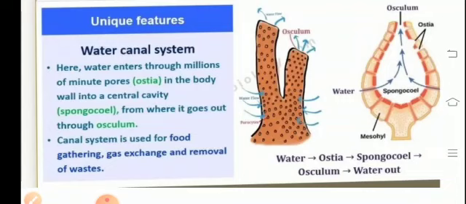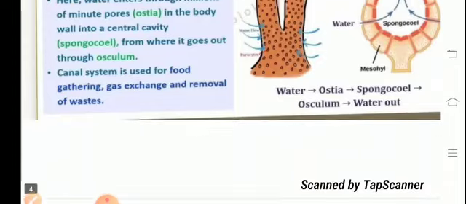Movement takes place through the spongocoel. The outward movement is mediated by the osculum. The canal system is used for gathering of food, for gaseous exchange, as well as for the removal of waste, as it does not have an organ system.